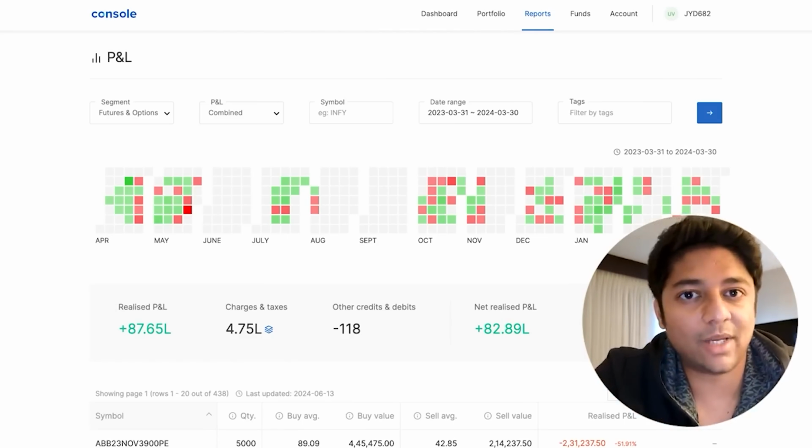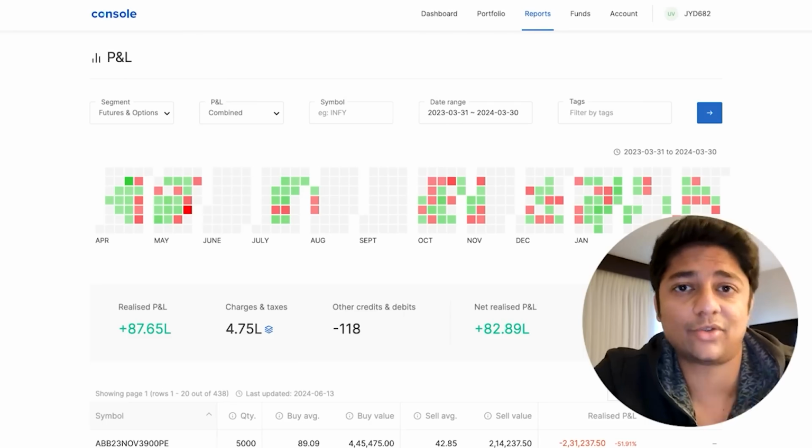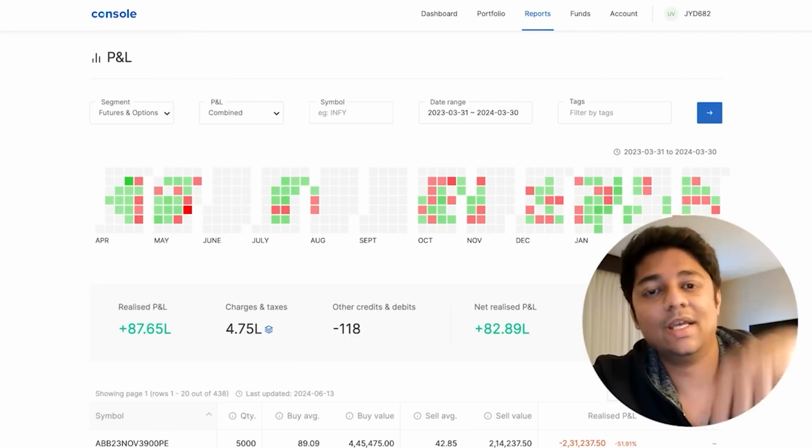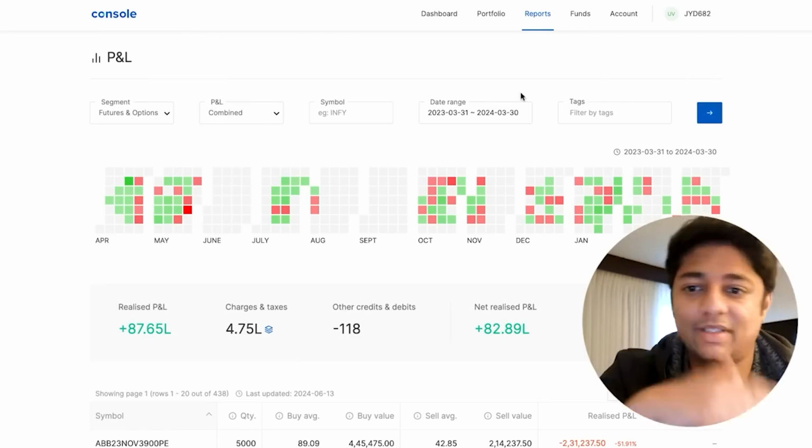Sometimes I time the market well. I know when the market crashes, so then I take a buy position below, or when the market goes up and it's too high, then I do that as well. So that is something that I do really well.